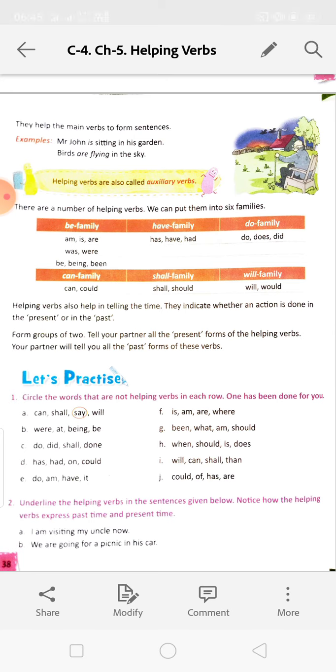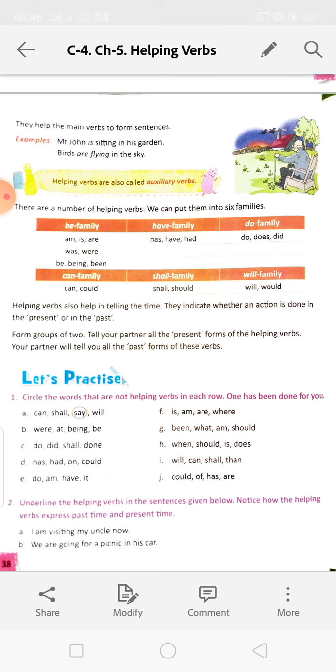Okay, next, let's practice. Circle the words that are not helping verbs in each row. For example, one is done for you. Can, shall, say, will. Can, shall, will are helping verbs, but say is not a helping verb. Where, at, being, be. At is not a helping verb, we have to circle it. Do, did, shall, done. Done is used as an action verb. We will not use it as a helping verb. So done we have to circle.